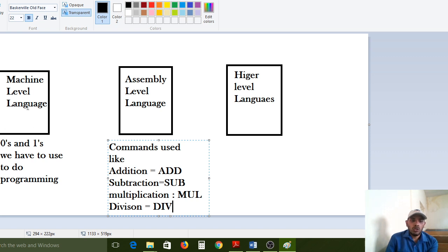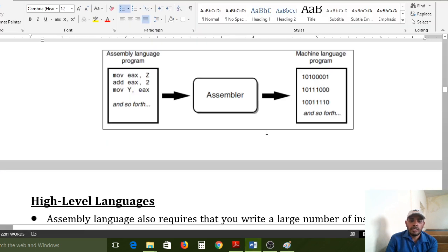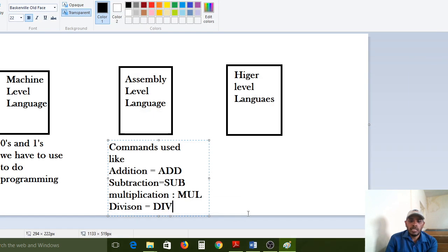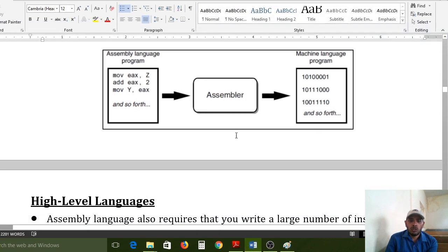Okay. So to avoid this burden, assembly language was introduced. Assembly language has mnemonic codes, and assembly language also contains assembler software. What is the assembler functionality here? If you write any program by using commands like addition, subtraction, multiplication, division, then this entire file is going to be given to the assembler for converting purposes.